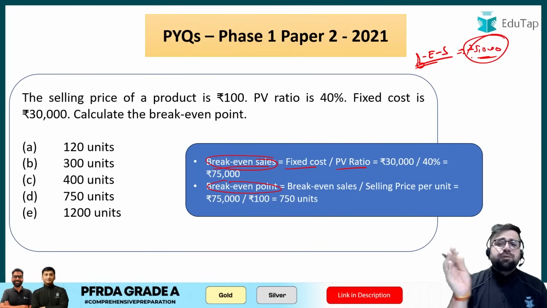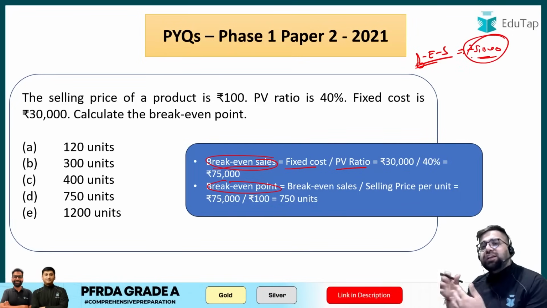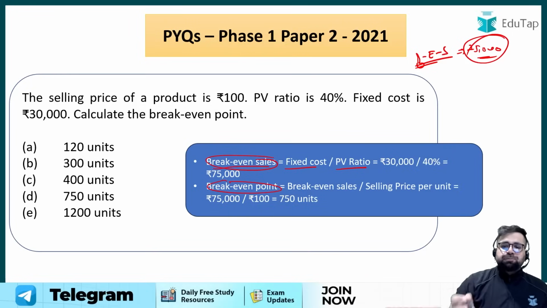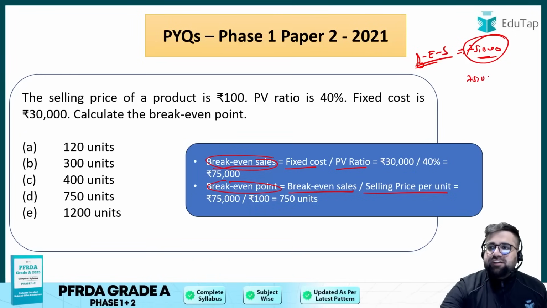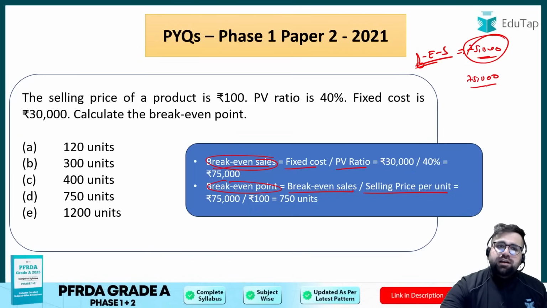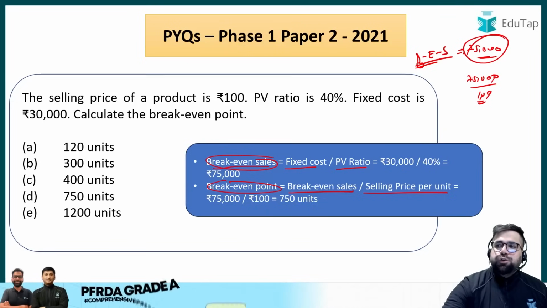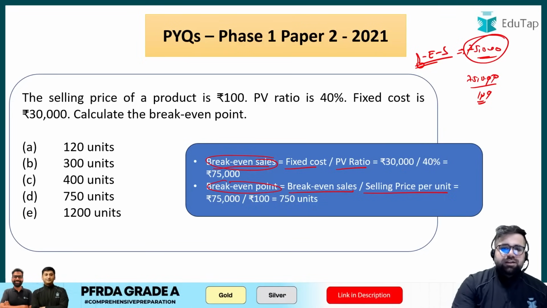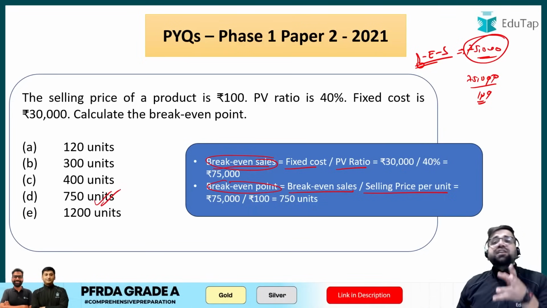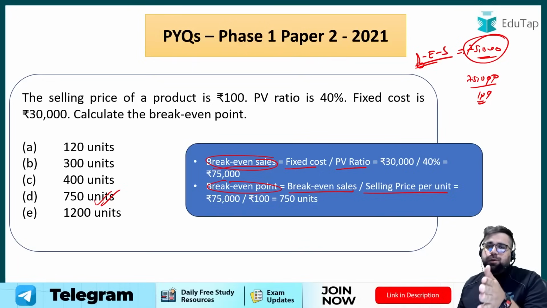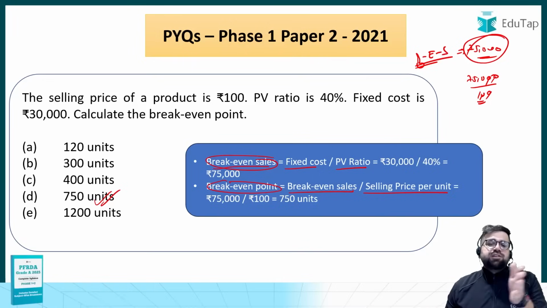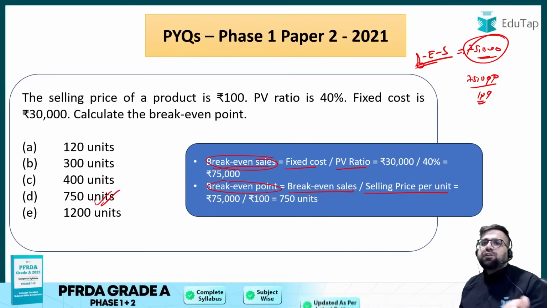Now once you have your break-even sales, then you can calculate your break-even point also. Break-even point is equals to what? Break-even sales divided by the selling price. So you have calculated your 75,000 as break-even sales divided by the selling price. Selling price in this case is 100 only. So if you do, 750 units will be your break-even point. Now what is break-even point, by the way? Break-even point is basically that particular point wherein your company is having no profits and no loss. It's the situation of equilibrium.